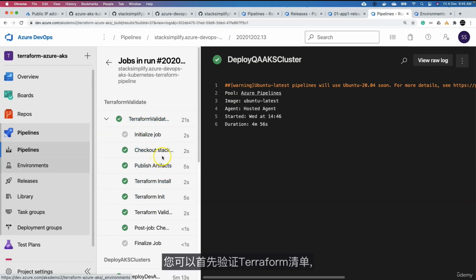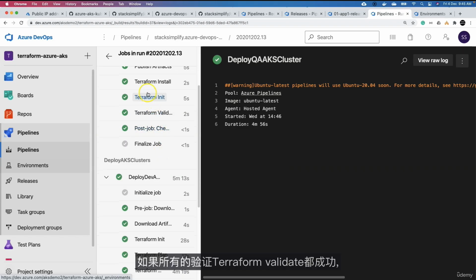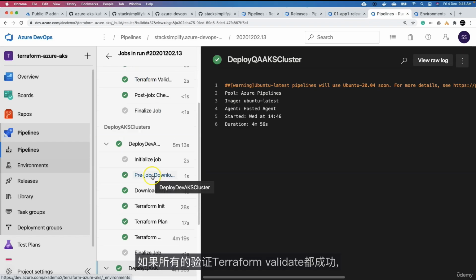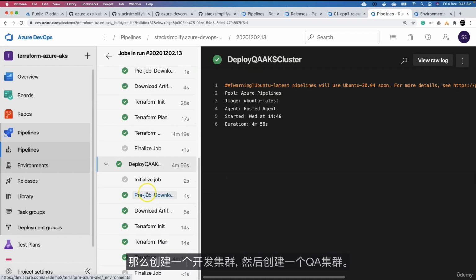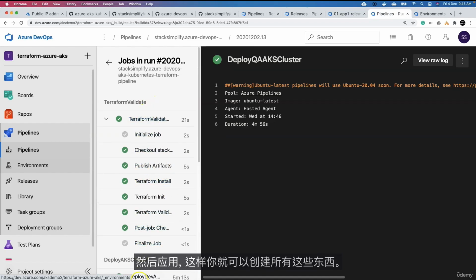You can first validate the Terraform manifests, and if there is any issue, immediately fail the pipeline there itself. If the Terraform validate is successful, create a dev cluster and then also create a QA cluster. Using Terraform init, plan and then apply, you can create all those things. So this is about the Terraform Azure DevOps pipelines.